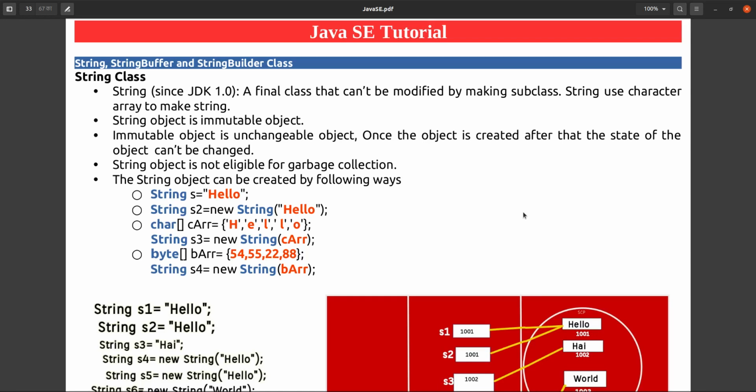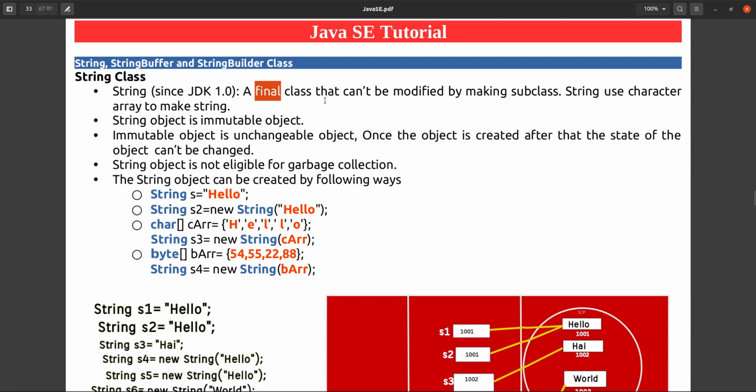Hello friends, welcome back. In this session we will learn about the StringBuffer and StringBuilder classes of the lang package. What is the String class? The String class was added in the first version of Java, 1.0, and this is a final class.